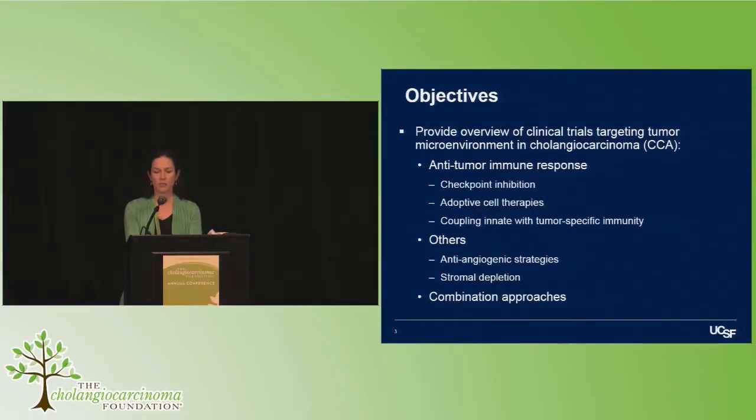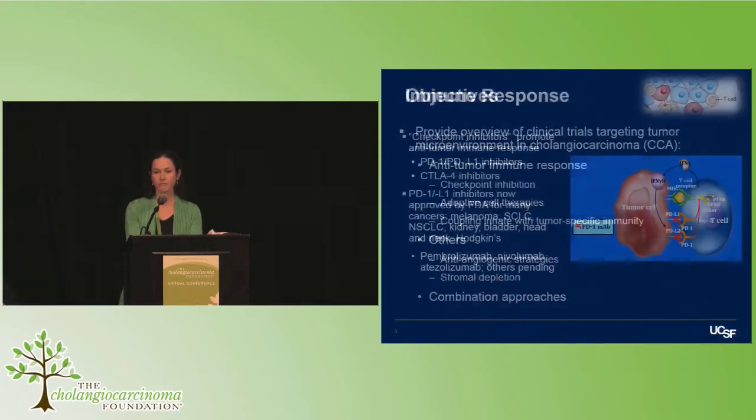First, I'll focus on some immunotherapy approaches, including checkpoint inhibition, adoptive cell therapies, and, as a novel and very early approach, coupling the innate with tumor-specific immunity. And then more conventional strategies like anti-angiogenesis, which has been an established target, and another new area, at least in cholangiocarcinoma, which is stromal depletion.